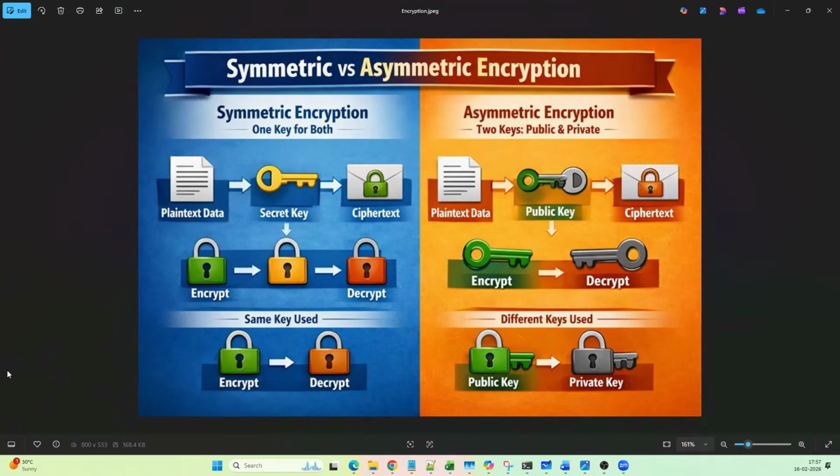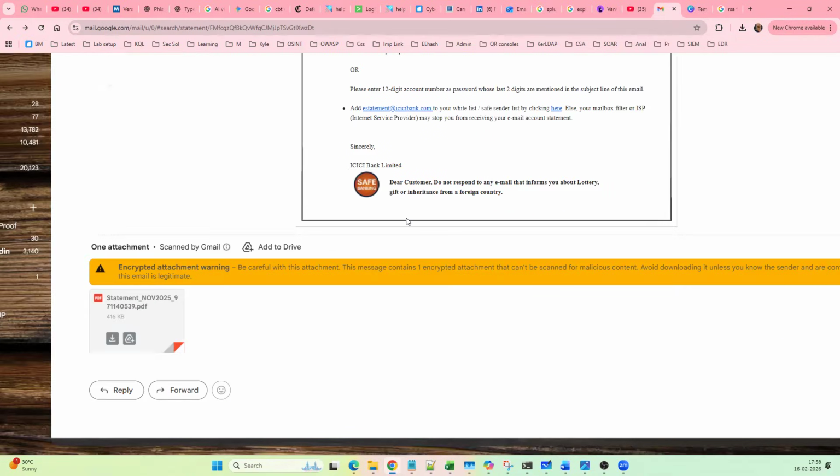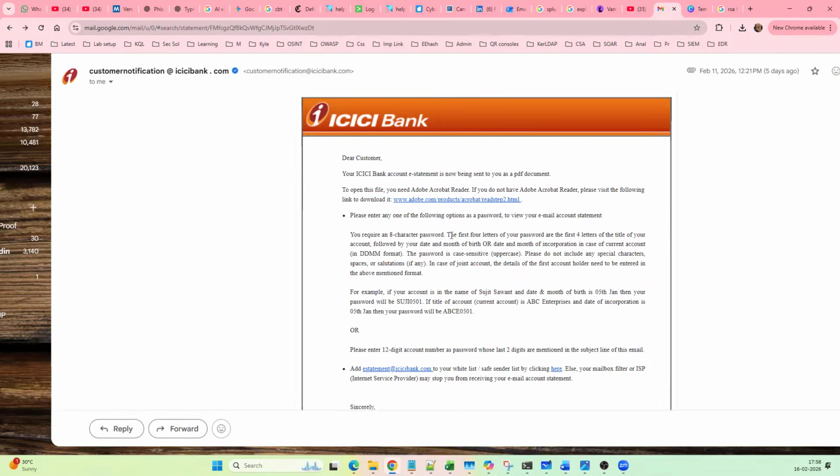A real-time example would be your bank statements. In this scenario, the bank is the sender and the customer, the account holder, is the receiver.